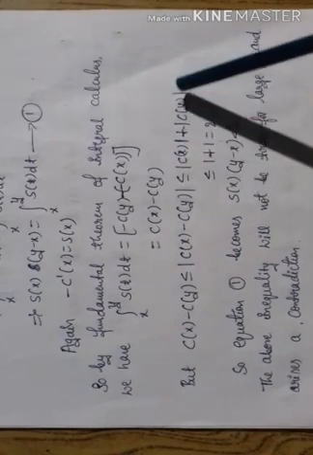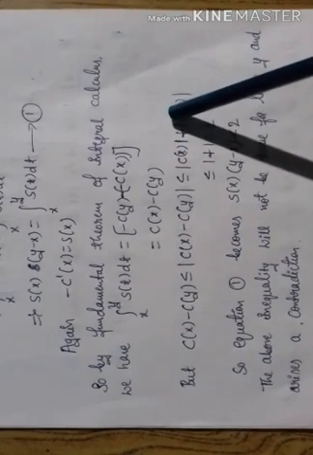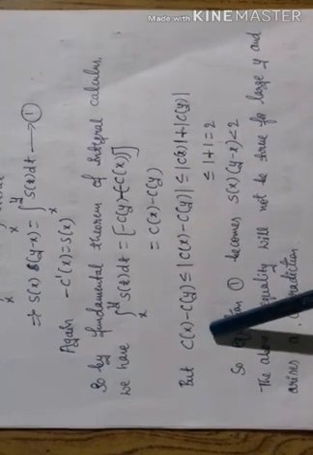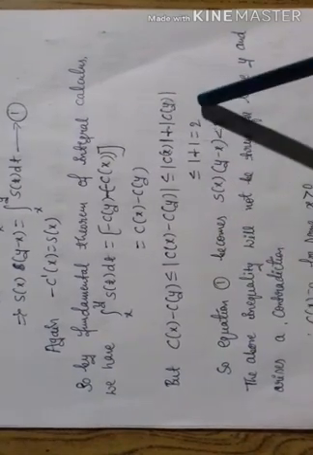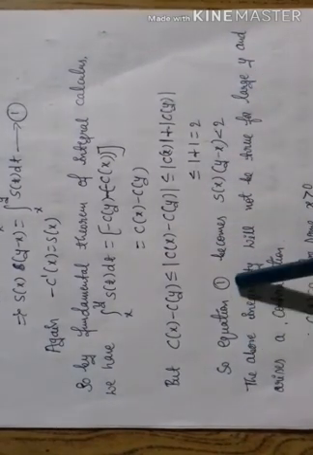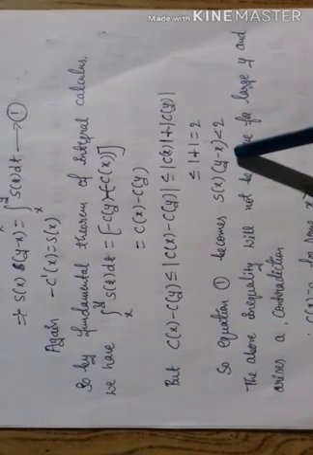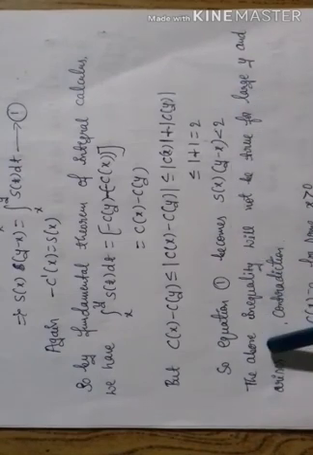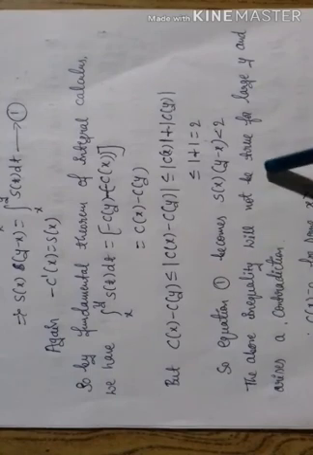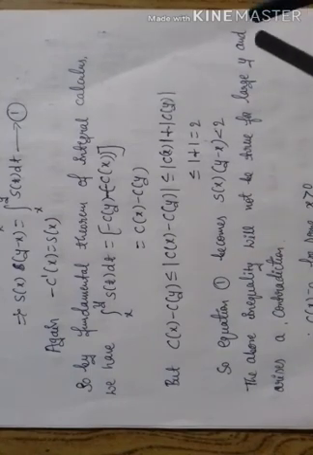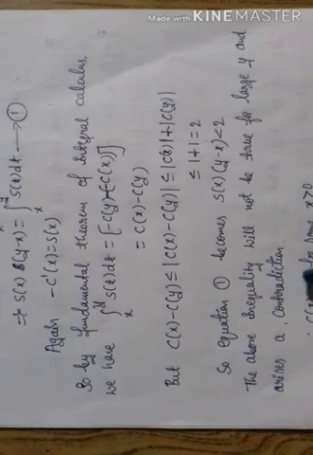Each of these values is less than or equal to 1. Therefore, mod of c of x minus c of y is less than or equal to 2. So, equation 1 becomes s of x into y minus x less than 2. The above inequality will not be true for large y, and this gives a contradiction.